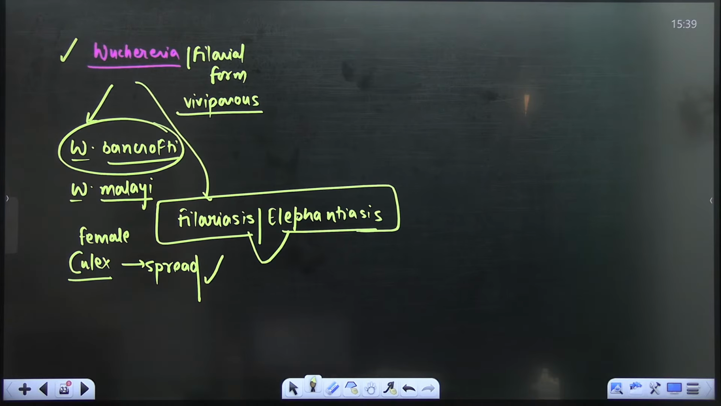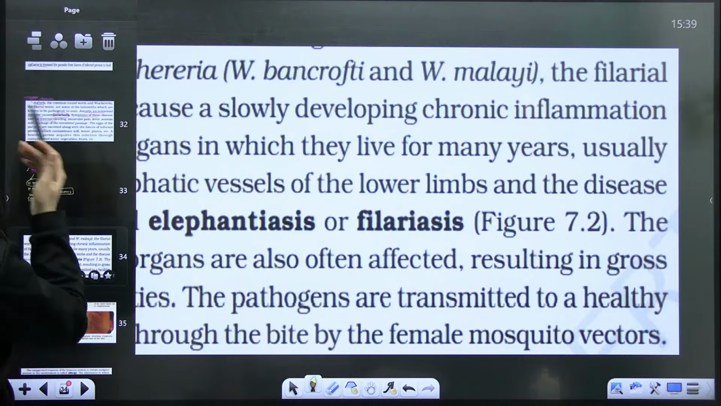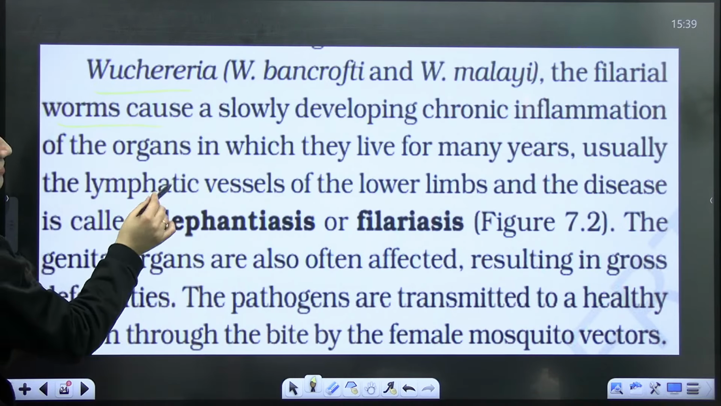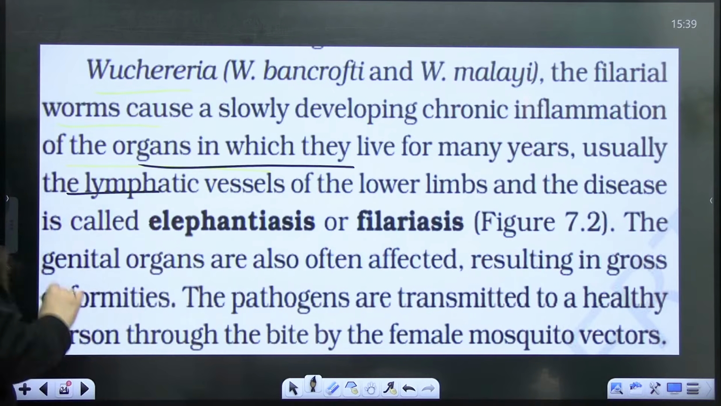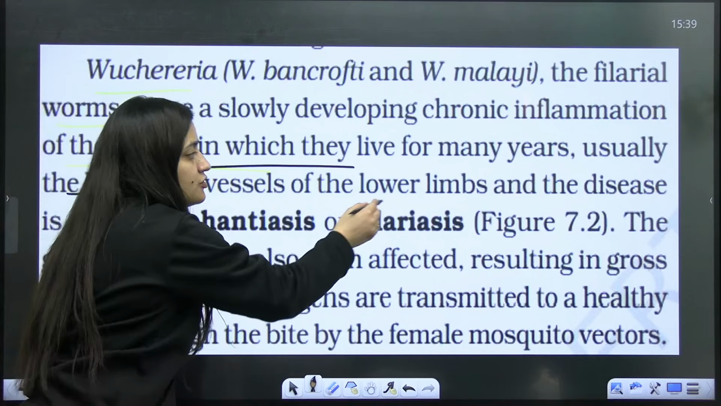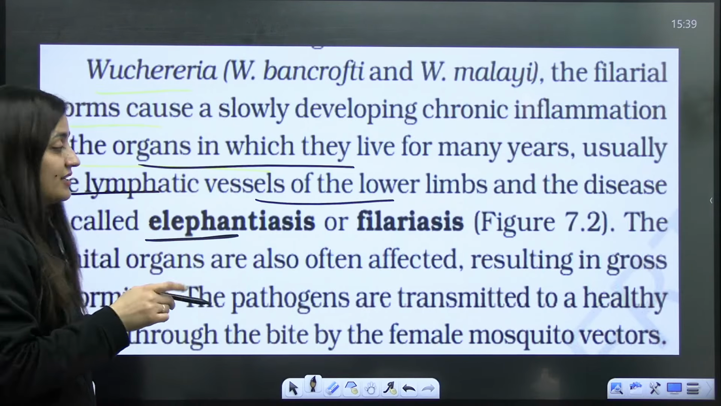Okay. So the vector is the Culex mosquito. This one is most common in India. Next, this one I have already explained, the filarial worm, Wuchereria bancrofti and Brugia malayi, slowly developing inflammation of the organs in which they live for many years. So they block the lymphatic vessels of the lower limb, and sometimes it can even affect the genitals as well.